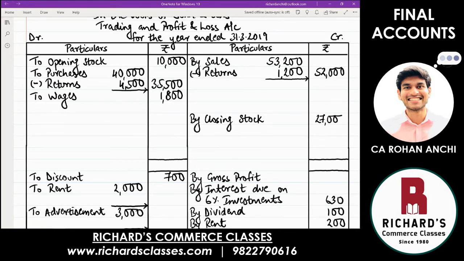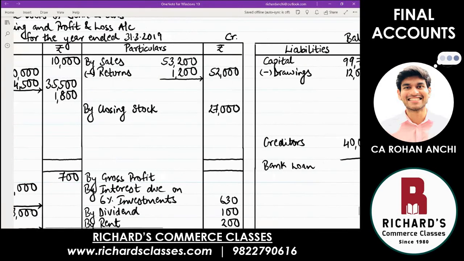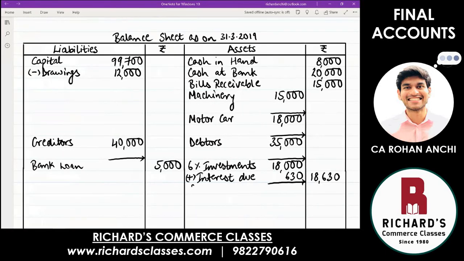Where is the second effect of closing stock? Asset. Closing stock is an asset. So second effect, yes. Come to the asset side and write down closing stock 27,000. This is an adjustment which has been there since day 1 of preparing balance sheet and always will be the first adjustment, closing stock.